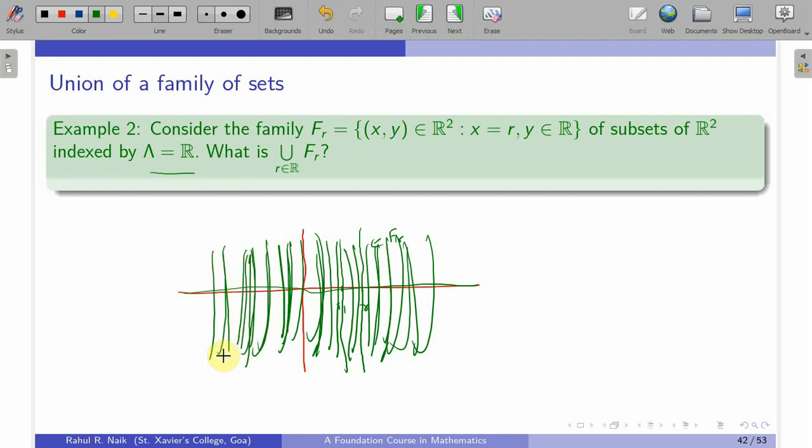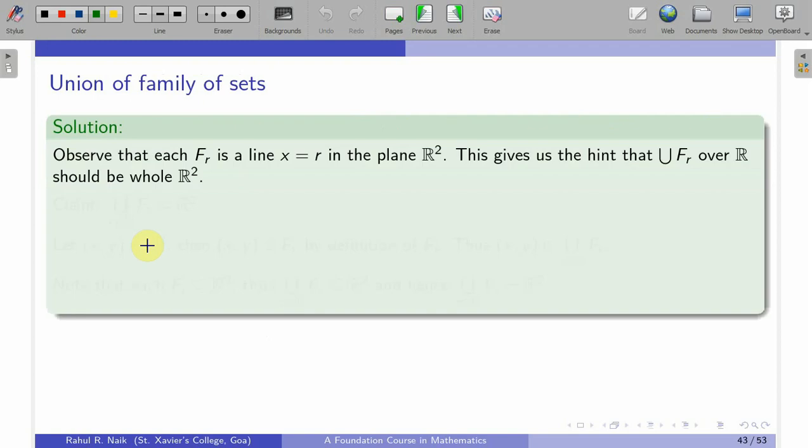If I vary r over this real line on the x-axis, then you will see that you have covered the entire R2 plane. That's why the union of fr, when r is varying over the real numbers, is nothing but the whole R2. So that is the claim we have.